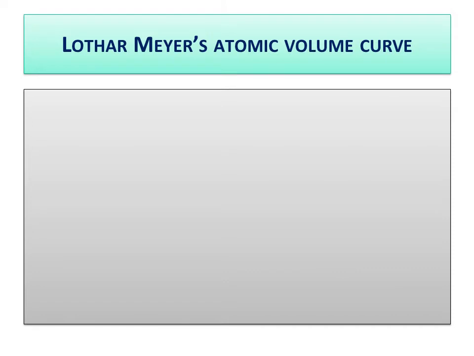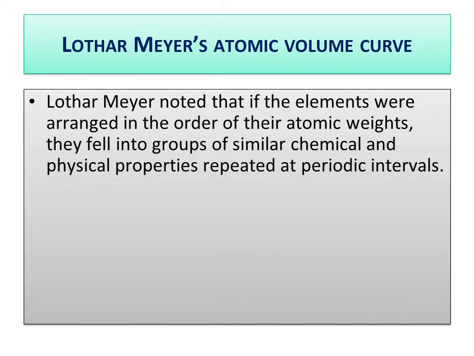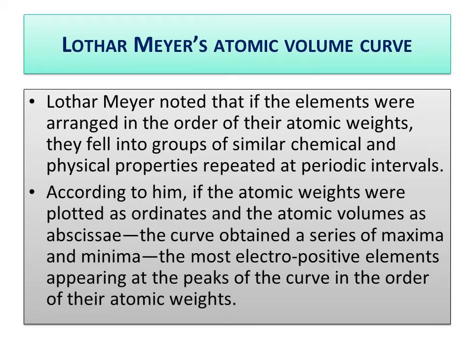Then came Lothar Meyer's atomic volume curve. Lothar Meyer noted that if the elements were arranged in the order of their atomic weights, they fell into groups of similar chemical and physical properties repeated at periodic intervals.